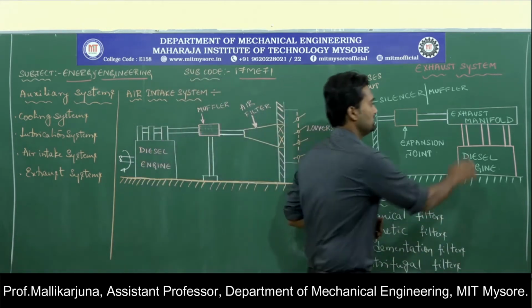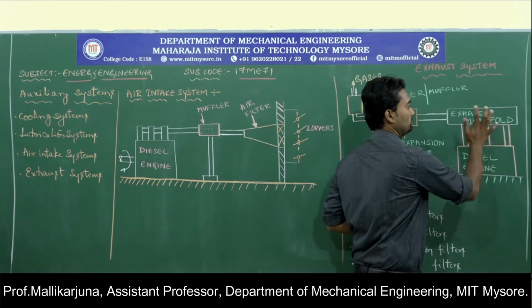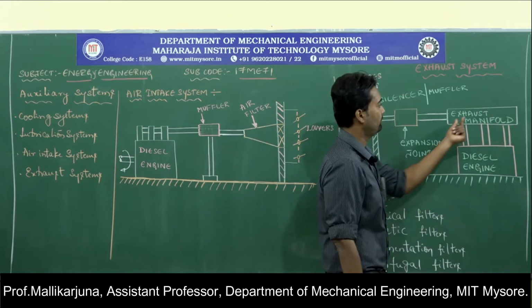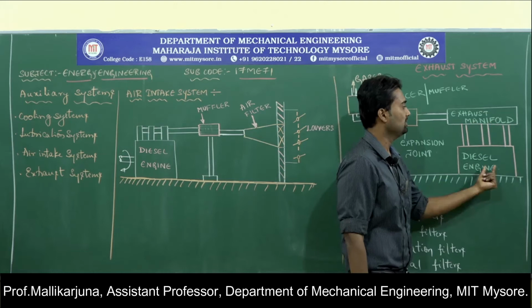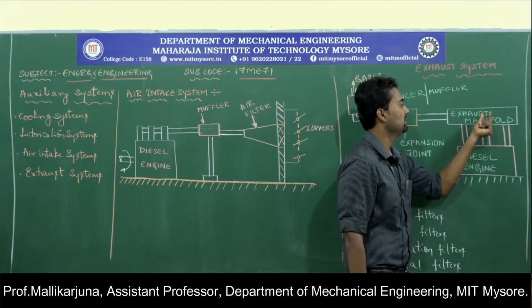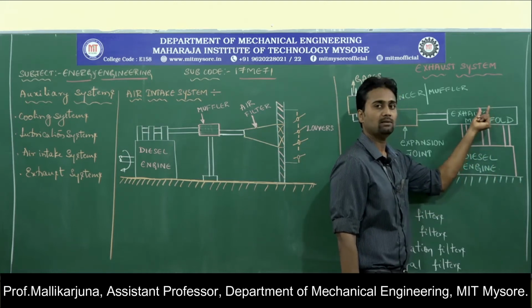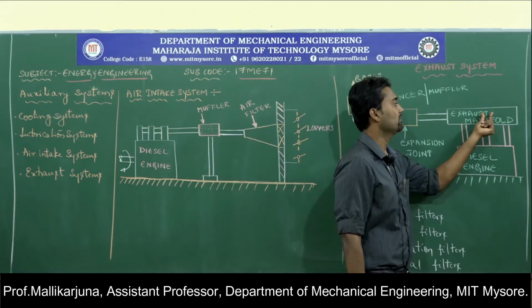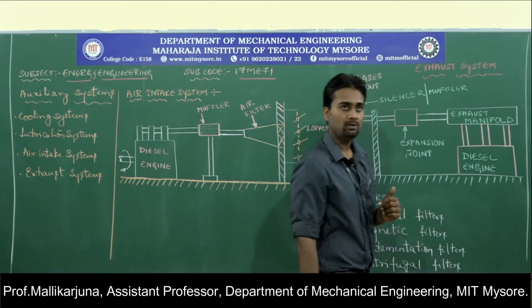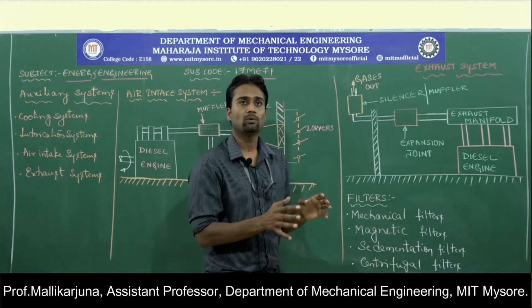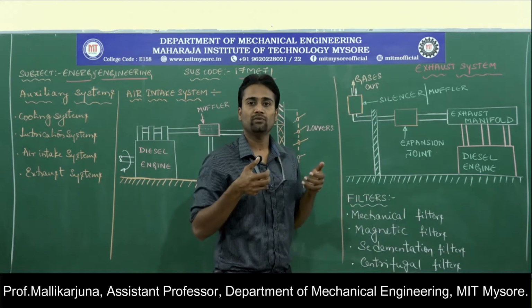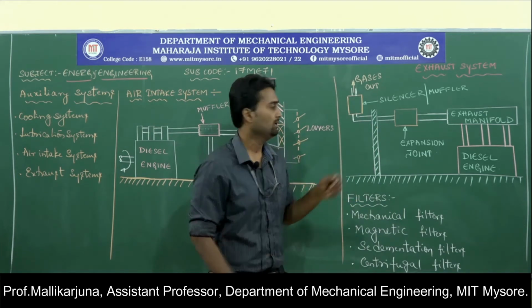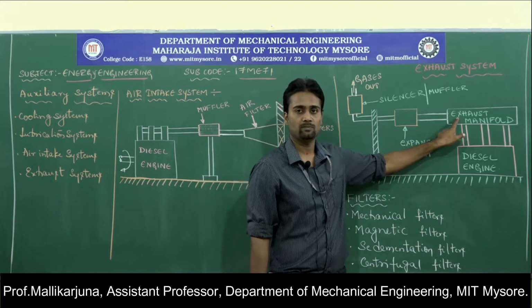So now this is the exhaust manifold. If we look on to the sketch from the engine, through various passages exhaust gases, I mean burnt gases, are entering into the manifold. That means the manifold is going to receive all the exhaust gases, I mean it is a receiving device.